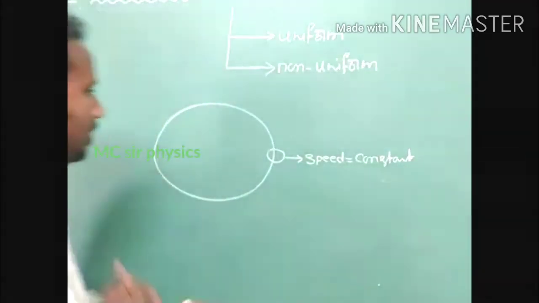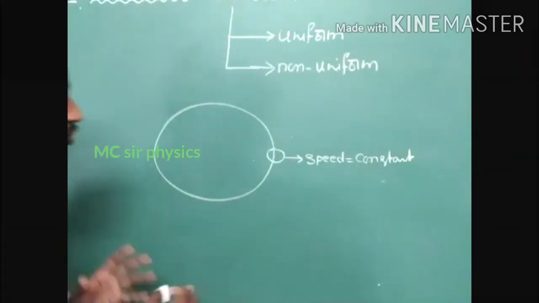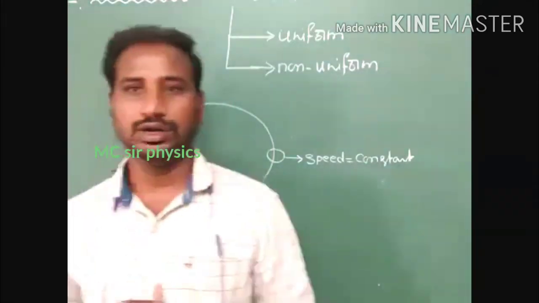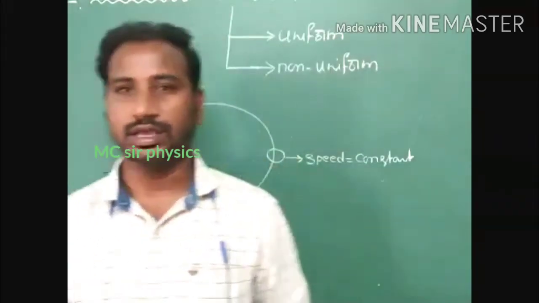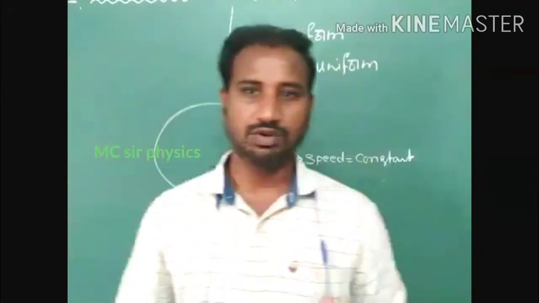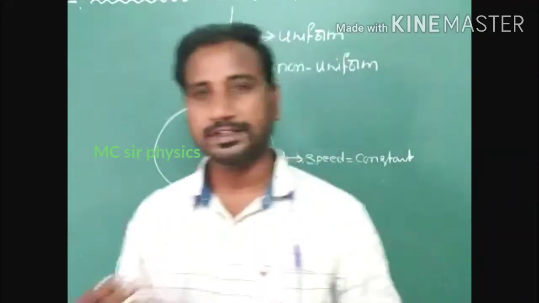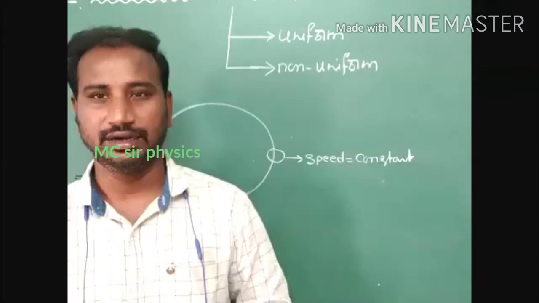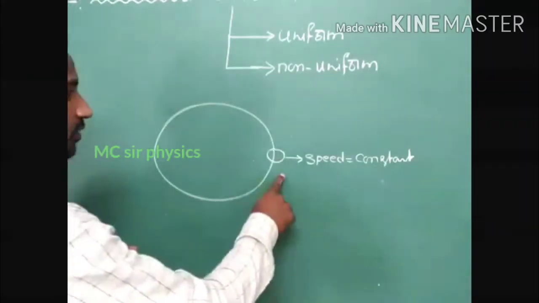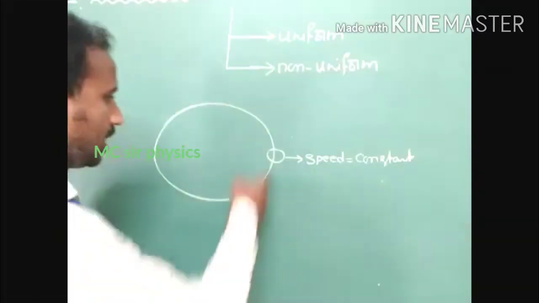But here in this circular motion, we have to identify the constant physical quantities and the variable physical quantities in a uniform circular motion. What are the physical quantities that are constant? What are the physical quantities that are variable? We have to identify. So first one, speed is constant.